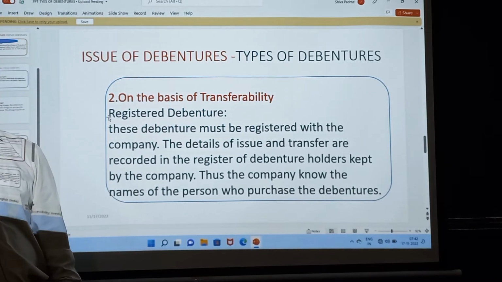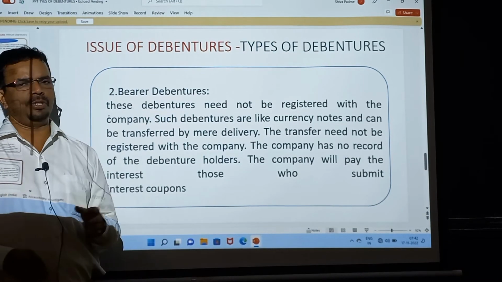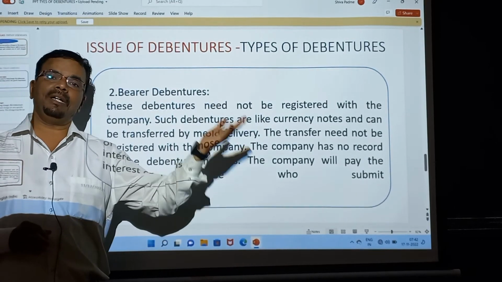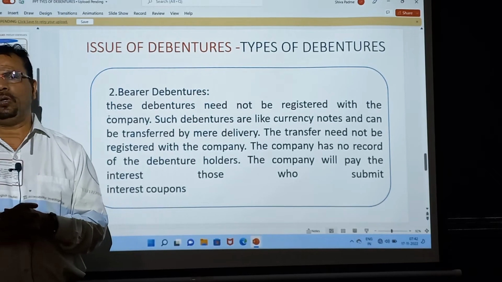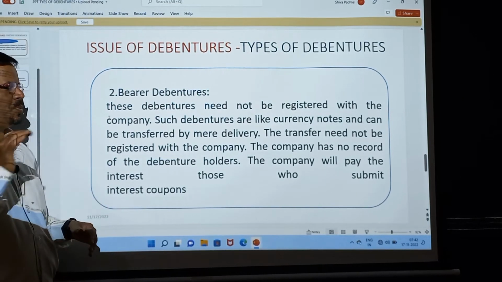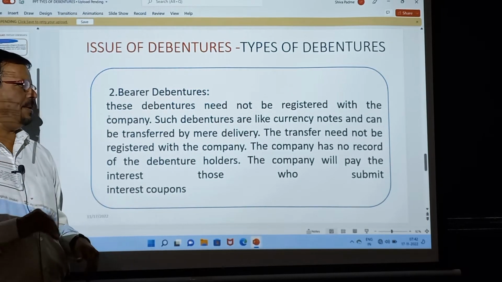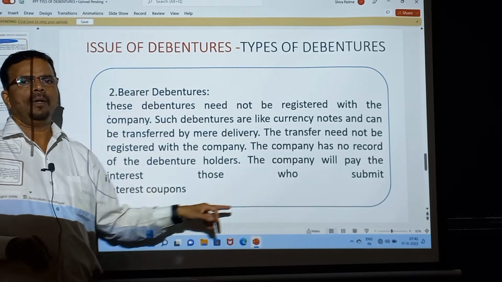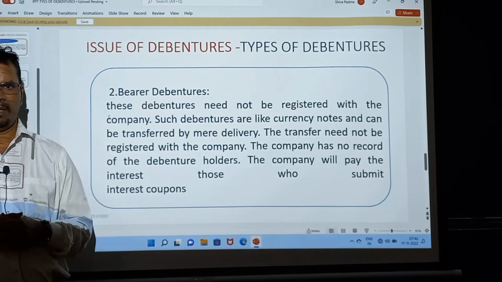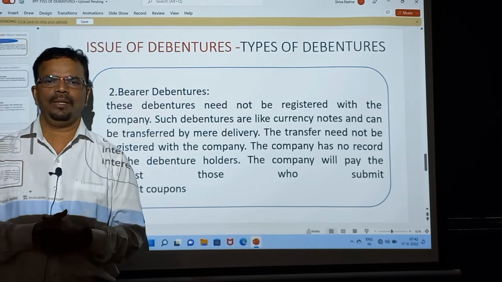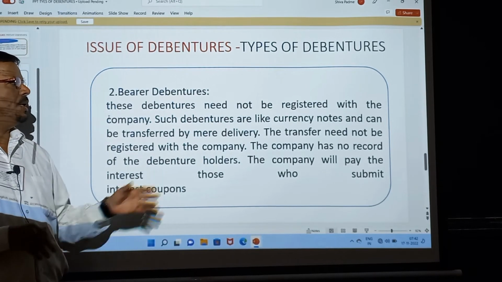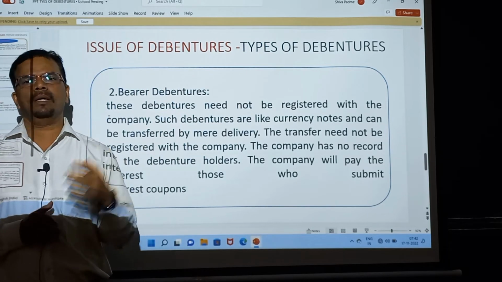After that, bearer debenture. In this case, such a type of debenture is not registered with the company, so the company doesn't know the name of the person. Whenever the interest period is due, those who have the coupon of the company will get the interest. This is like a currency note. Whoever has this currency note will get the interest from the company.